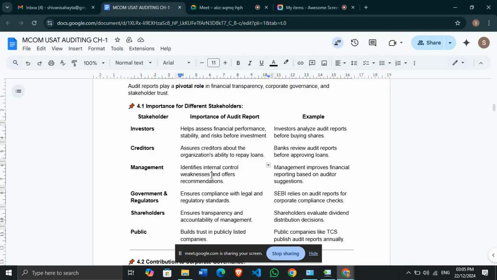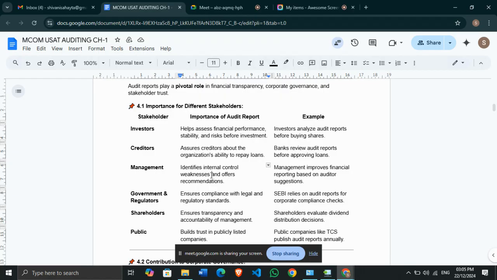Next is the public. For any company, trust will be built only and only on the basis of the audit report, because the audit report will show that the company is going really well. So yes, it will build trust in publicly listed companies. We all know there are certain companies like TCS, Infosys, Reliance. All these companies are really good. If people get an opportunity to work in such companies, they will never deny. Why? Because it has already built trust among the public that if you go to such companies, your future is secure.